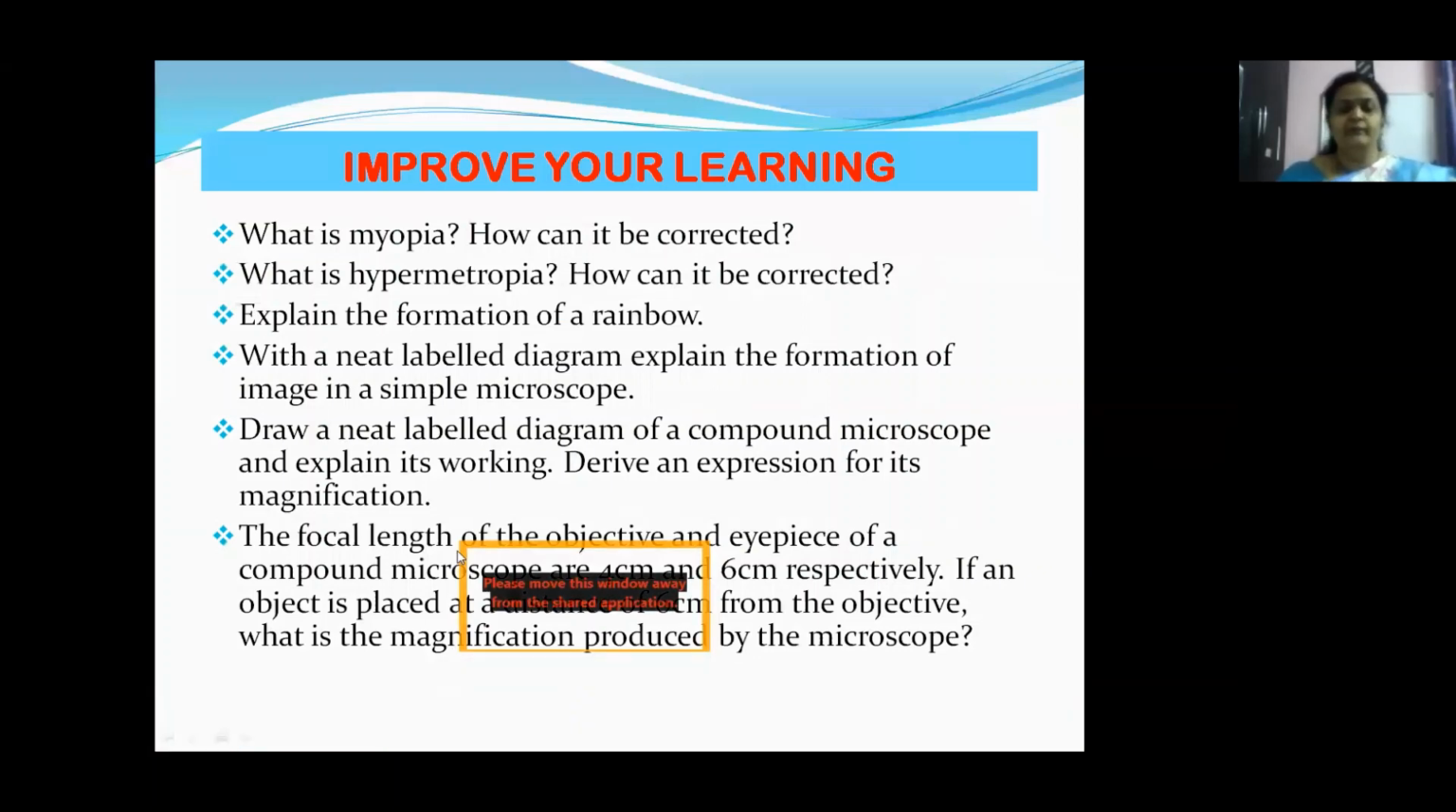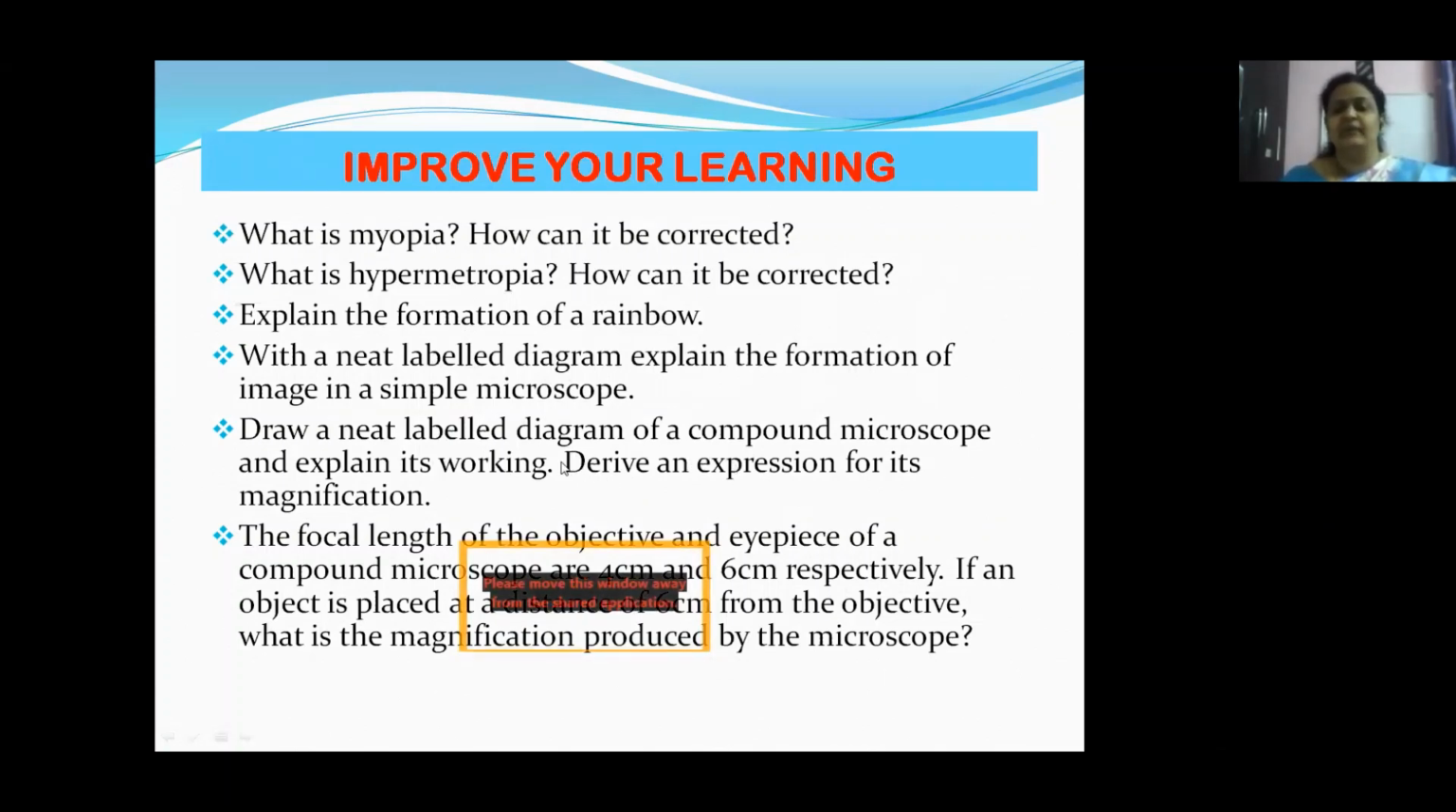So children, based upon today's class, let us see some questions that you need to answer. What is myopia? How can it be corrected? What is hypermetropia? How can it be corrected? Explain the formation of a rainbow. With a neat labeled diagram, explain the formation of image in a simple microscope. Draw a neat labeled diagram of a compound microscope and explain its working. Derive an expression for its magnification.